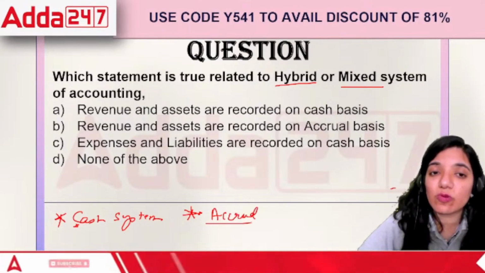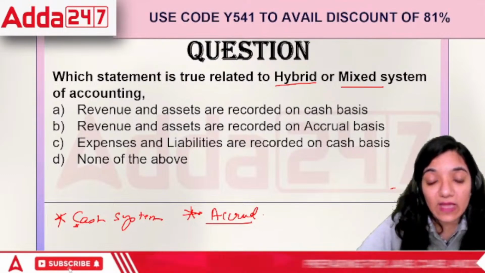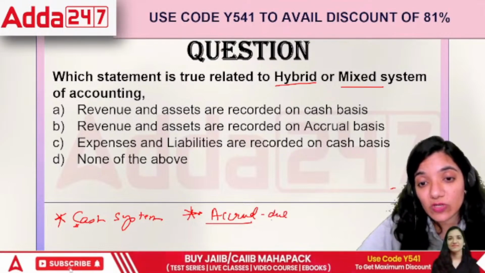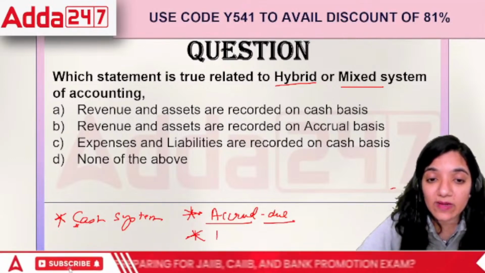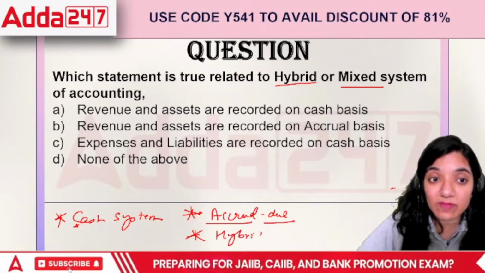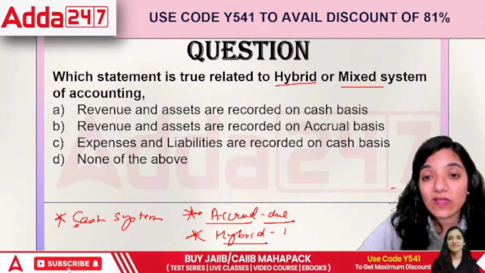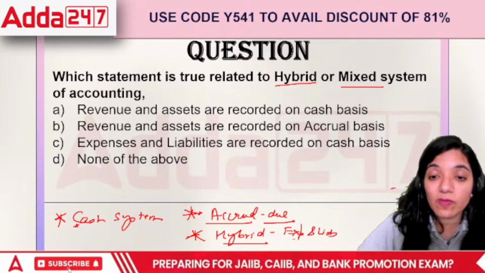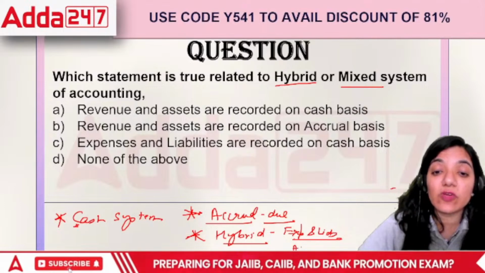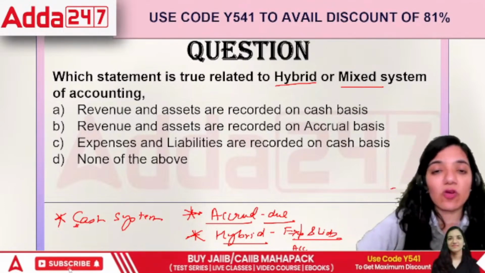Under accrual system, what do we do? We record everything on due basis, and the next one is hybrid. Hybrid is basically the mixture of both of these. But hybrid would mean all the expenses and liabilities would be recorded on due basis, because as a business we are always scared.